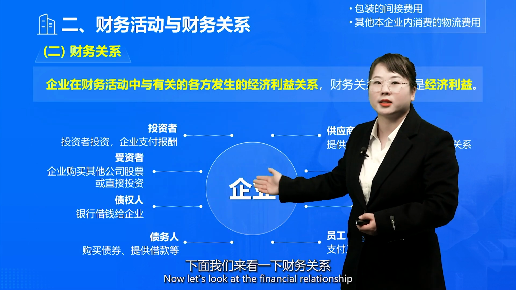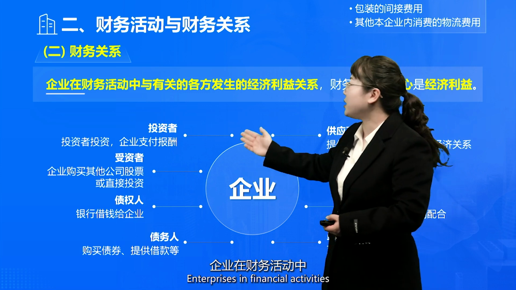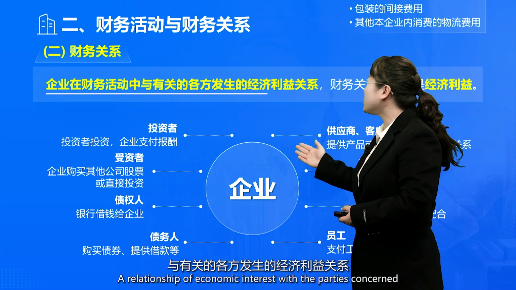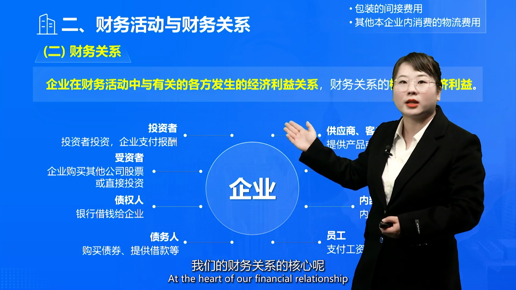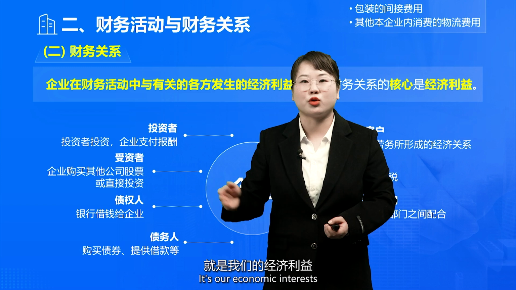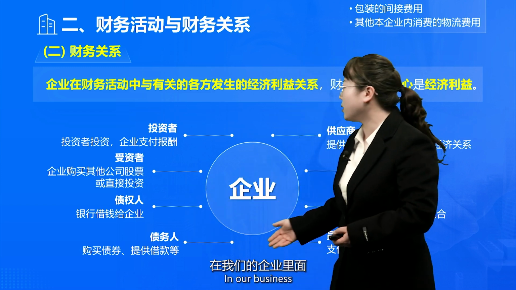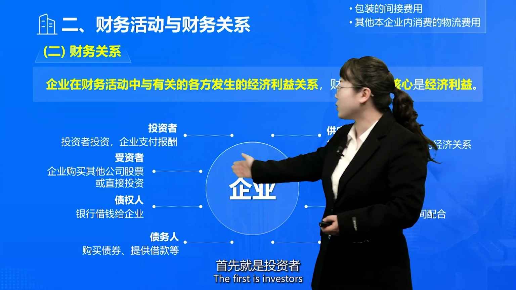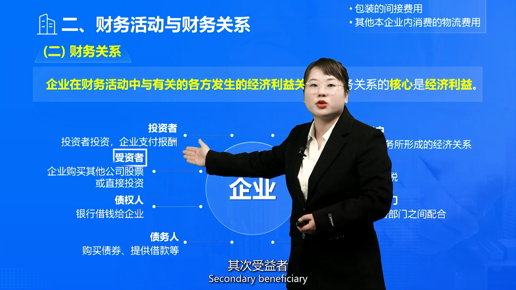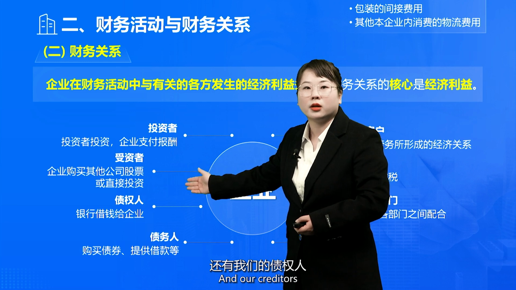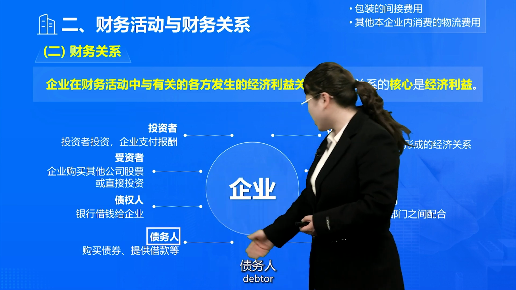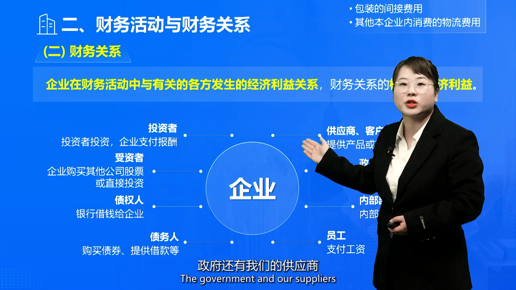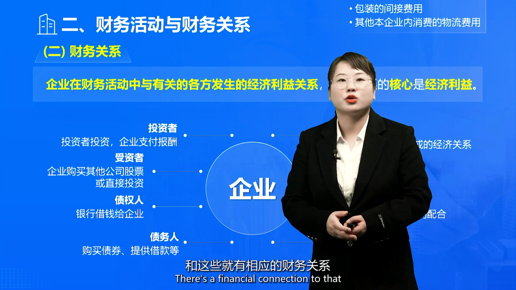Now let's look at the financial relationship. It is the relationship of economic interest between enterprises and the parties concerned in financial activities. At the heart of our financial relationship are the economic interests in our business. Which parties will have a financial relationship with the enterprise? The first are investors, secondary beneficiaries, and creditors, debtors, and employees, internal departments, the government and suppliers. There is a financial connection to all of these.